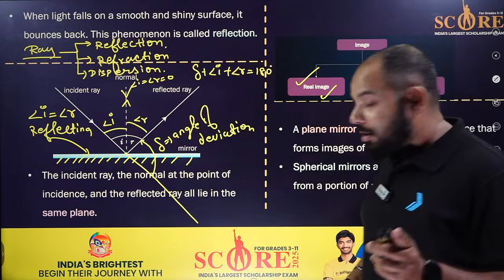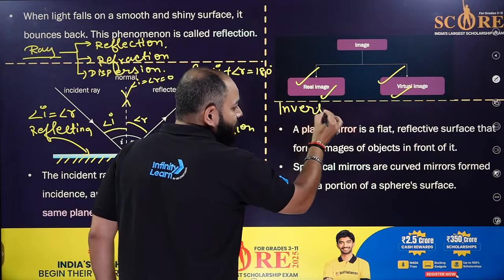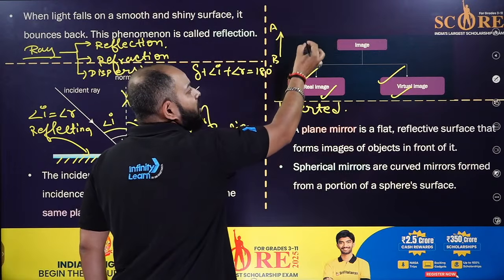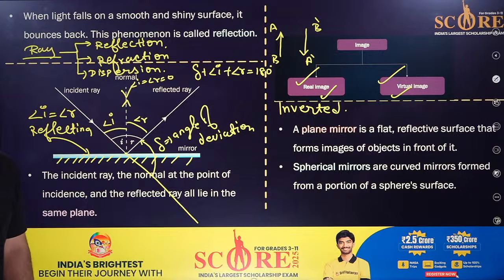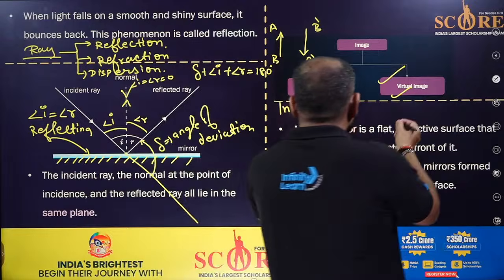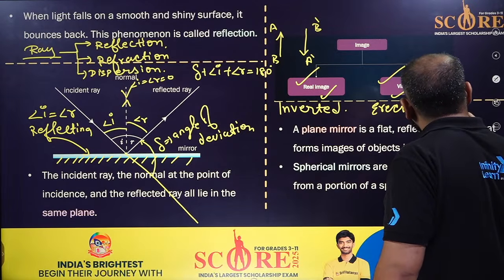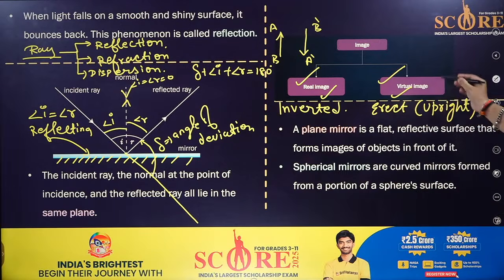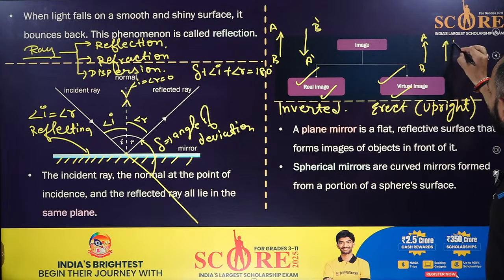Now things to remember: real images are always inverted. That means if the object is kept like A and B, the image will be formed like A dash B dash. That's called inverted. Then virtual images are always erect, which is also called upright. That means if the object is A and B, the image will also be formed like A dash B dash only.